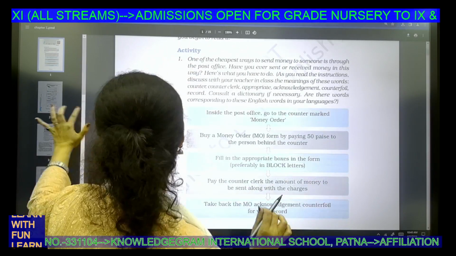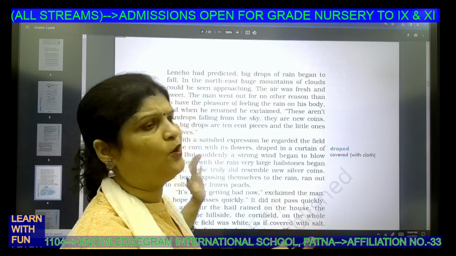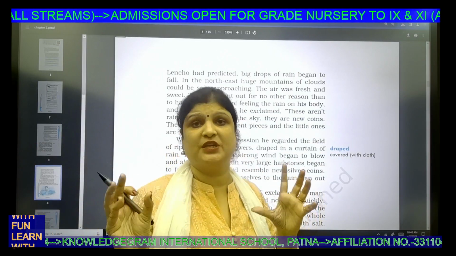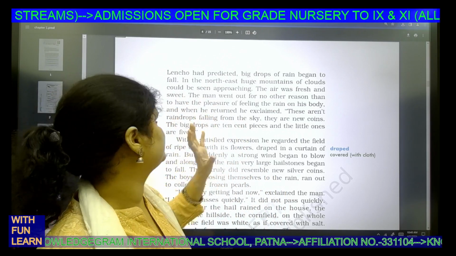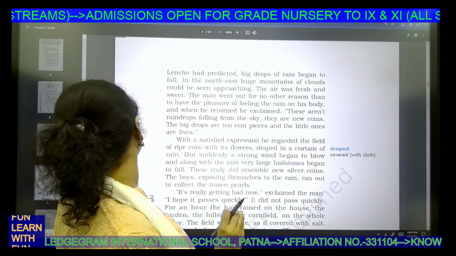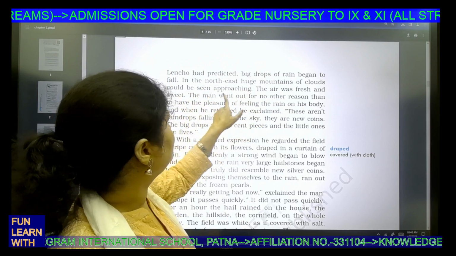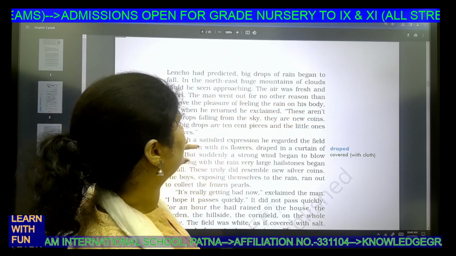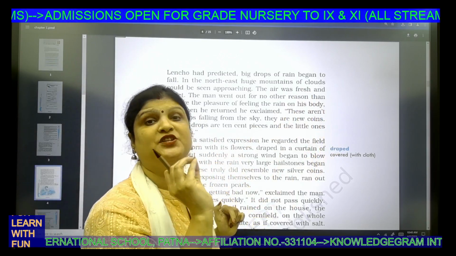Now let's come to the third page, fourth page. The third page just talks about Lencho's house and his location, but the literary aspects are more on the fourth page. So on the fourth page of this book, you will find that the northeast huge mountains of cloud were approaching, and this is a very key metaphor of this chapter.